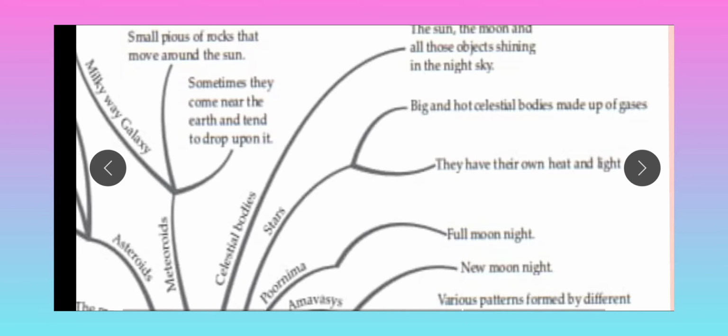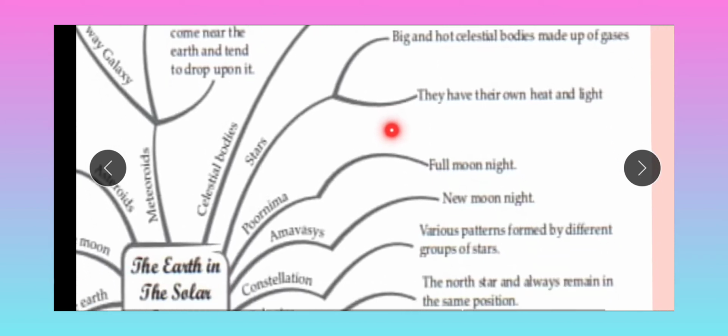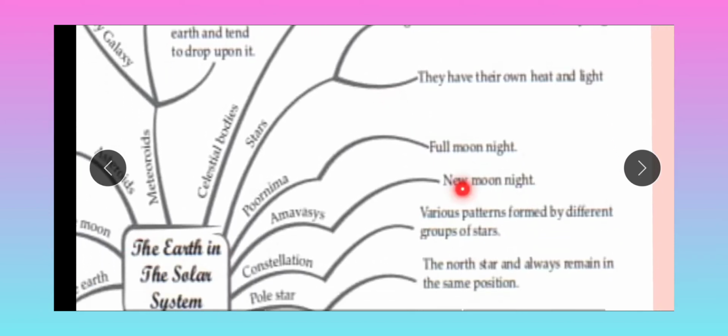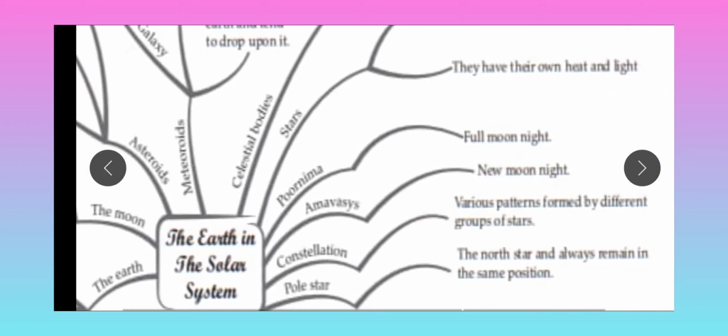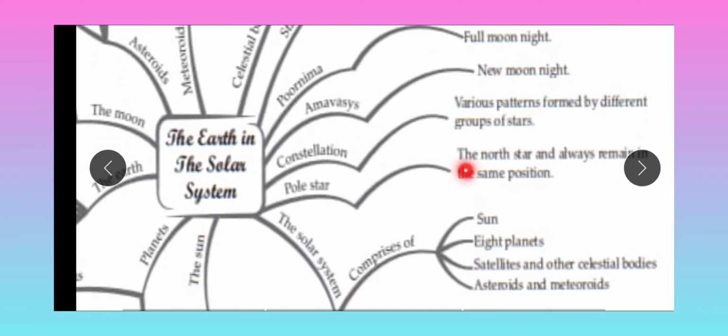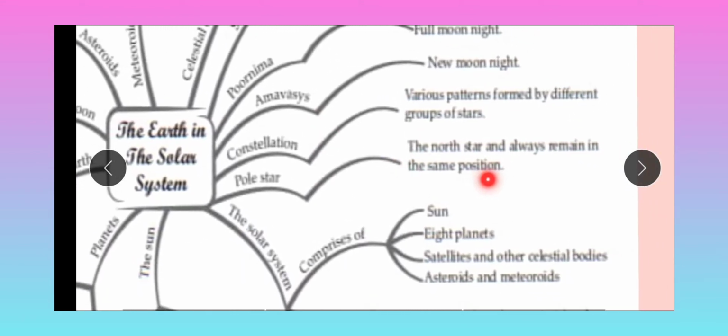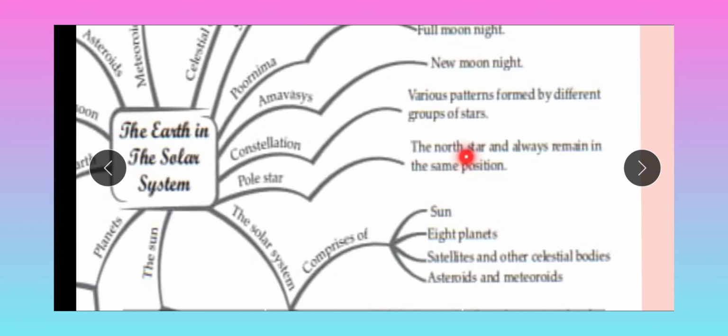Purnima means full moon. In the sky we can see the full moon. Amavasya is the new moon night. Then constellation: various patterns formed by different groups of stars are called constellations. Then we learned about the pole star, the north star, which always remains in the same position. It is not only one star, it is a part of a galaxy. We saw that in our lecture. If you don't know, just go to the lecture and see that.